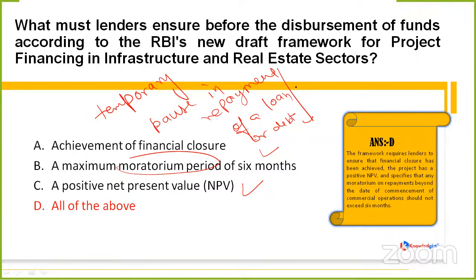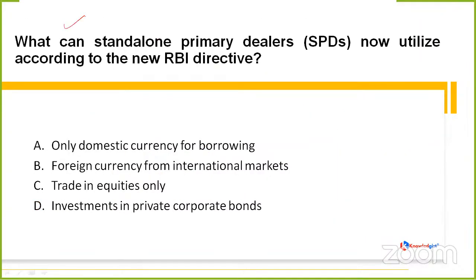Now, coming to the next question, which is asking, what can standalone primary dealers, that is SPDs, now utilize according to the new RBI directive? Only domestic currency for borrowing, option B, that is foreign currency from international markets, trade in equities only, or investments in private corporate bonds. Again repeating, what can the SPDs now utilize according to the new RBI directive? What should it be? Take your time, have 5 seconds, and then reply.